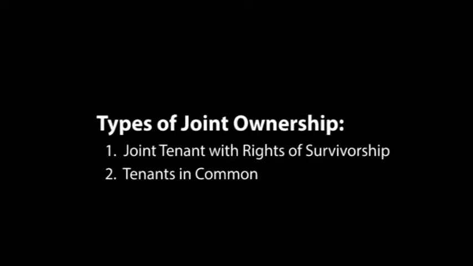A lot of times you'll see the acronym or the initials JTWROS, which is joint tenant with right of survivorship. The other common one is tenants in common, which sometimes you'll see noted as TIC. A lot of times you'll see that on investment accounts. A lot of people, when they own real estate, will own it as tenants in common, so there's joint ownership. Those are probably the two most common forms of joint ownership.